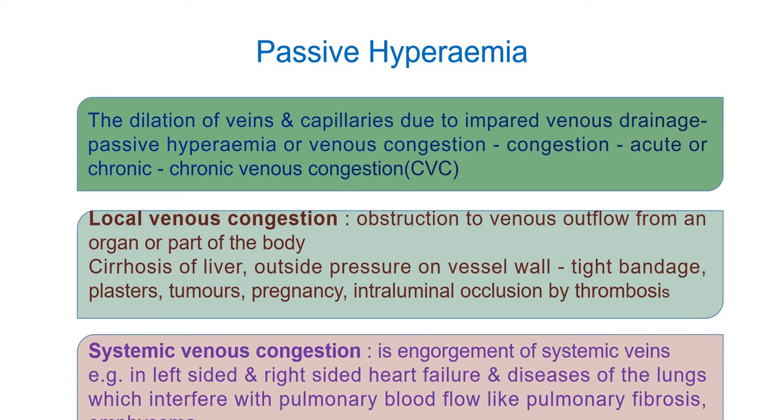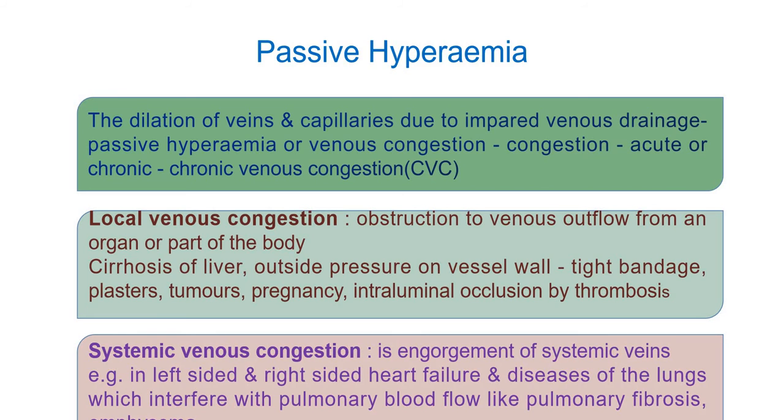In that condition, the other organs get affected, such as the lungs, through diseases which interfere with pulmonary blood flow, like pulmonary fibrosis. Usually the fluid accumulates upstream to the specific chamber of the heart which is initially affected.